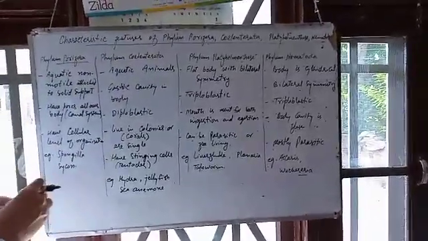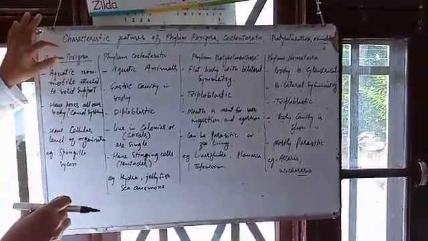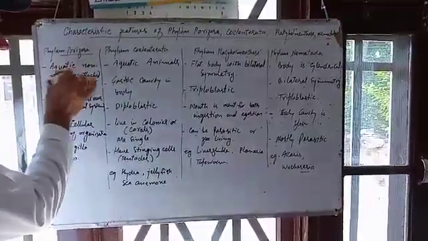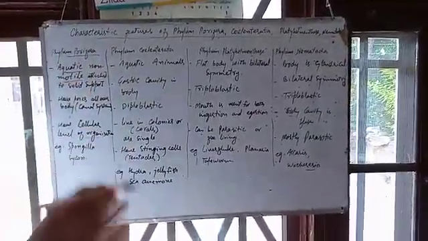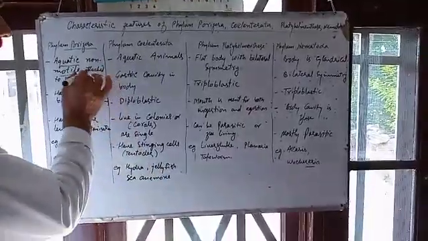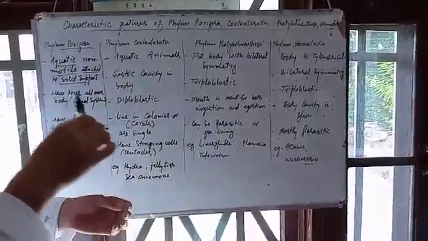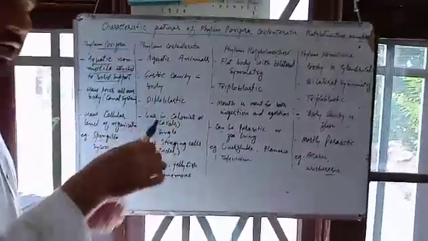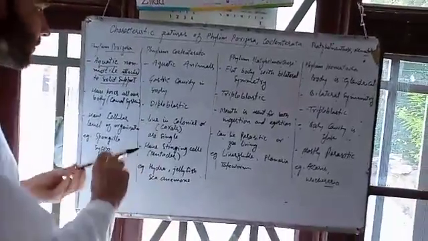Number one, the animals present in phylum Porifera are mostly aquatic, living in water, and non-motile. That means they do not move from one place to another, but are attached to a solid support. They are fixed. They are present in the sea or in water and are attached to some substance or rock, some solid support.